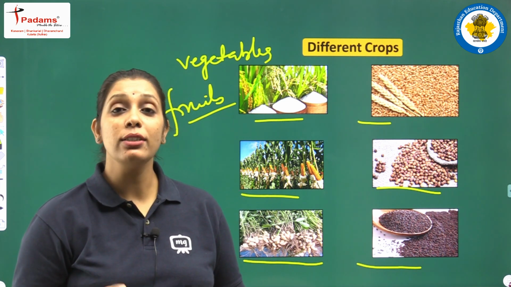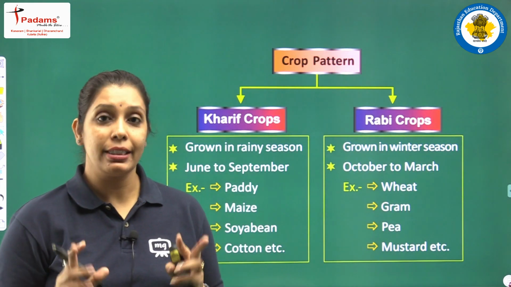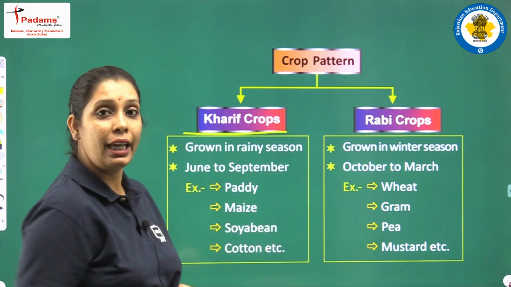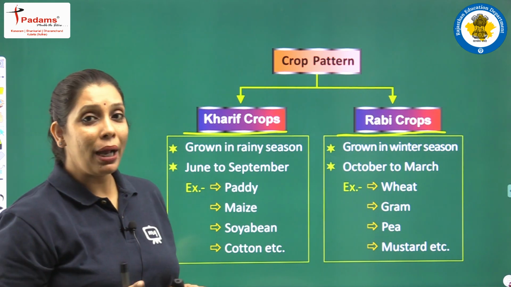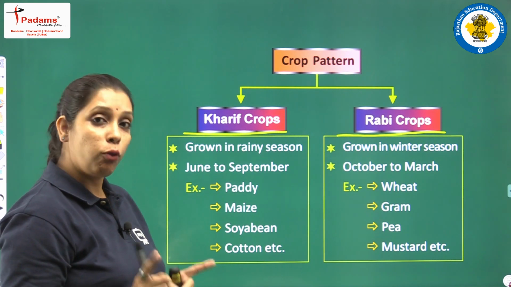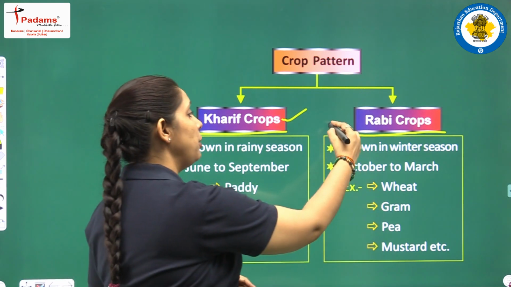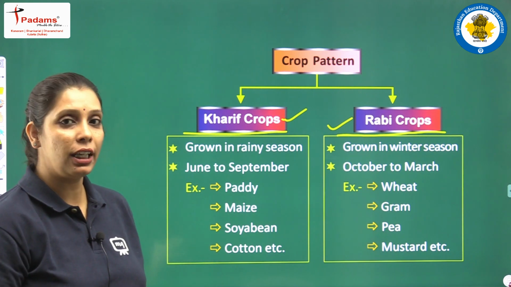So on the basis of season we divide crops in two patterns, and what are they, students? They are kharif and rabi crops. हमने दो patterns में divide किया है. First pattern is kharif crops and second one is rabi crops. और खरीफ और राबी में कंफ्यूज होने की ज़रूरत नहीं है.